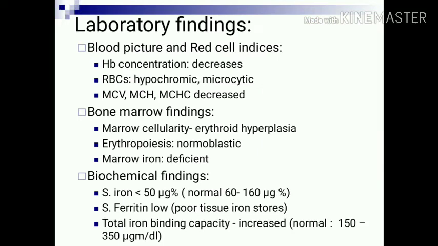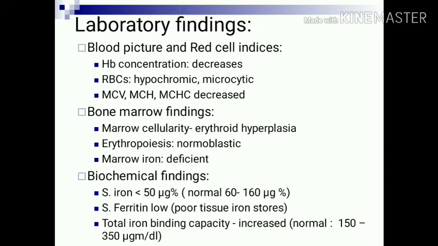Laboratory findings of iron deficiency anemia. Blood picture shows decreased hemoglobin concentration, RBCs are hypochromic microcytic, MCV, MCH and MCHC are all reduced. Bone marrow findings show marrow cellularity, that is erythroid hyperplasia, erythropoiesis is normoblastic and marrow iron is deficient.